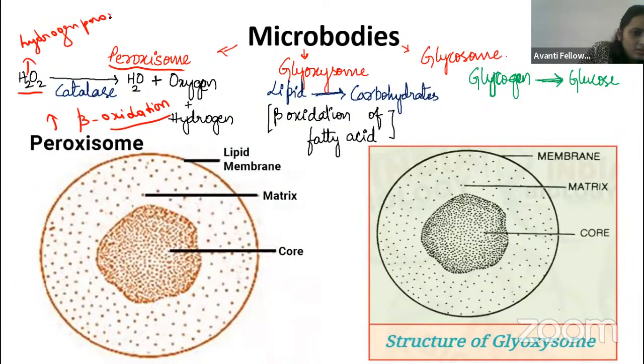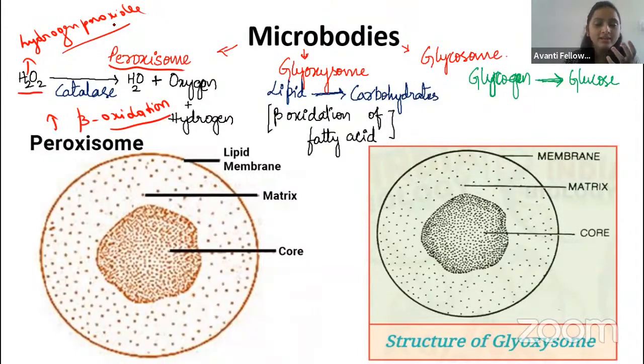And in the plants, guys, in the seed plants during germination, the peroxisome is going to be converted into the glyoxysome. Remember, this peroxisome only is converted into the glyoxysome, where the beta oxidation will be more in the seeds, where the seeds contain more lipids.